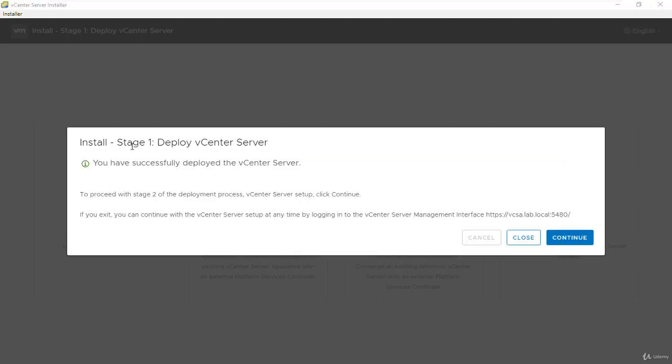So now the first stage has completed successfully.